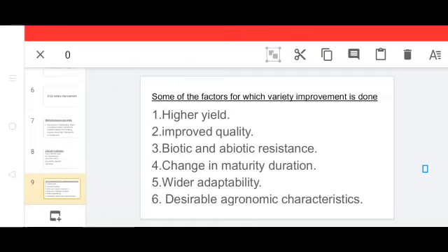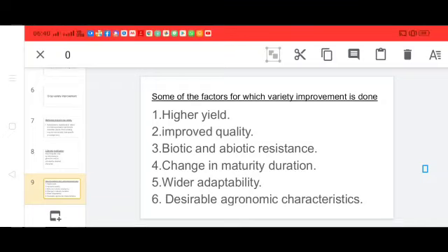Next one, wider adaptability. Varieties with wider adaptability will help in stabilizing the crop production under different climatic conditions in different areas. Last one is desirable agronomic characteristics. Developing varieties with desired agronomic characters helps to give higher productivity.